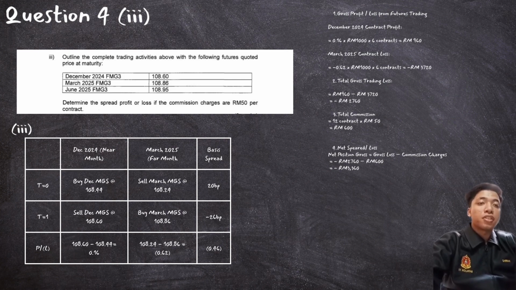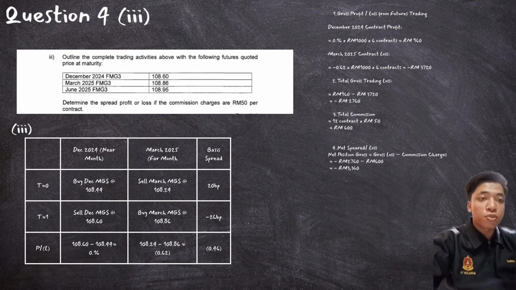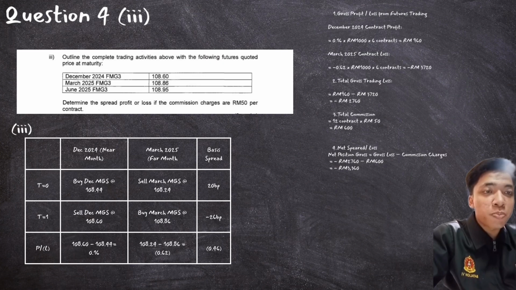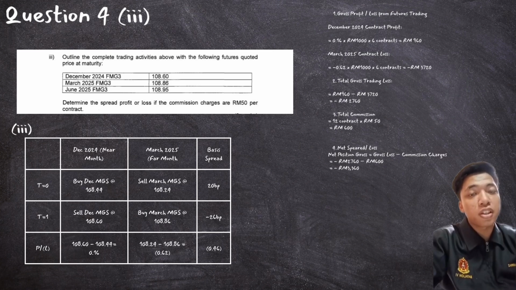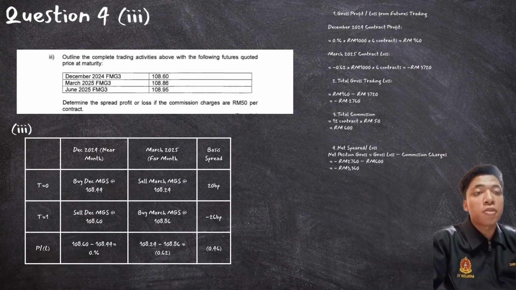Okay, let's continue to question 3. The question asks to determine the spread profit or loss if the commission charge is 50 ringgit per contract. So we must make a table in this question, with December 2024, March 2025, and the basis spread.